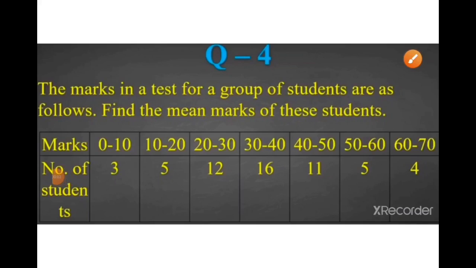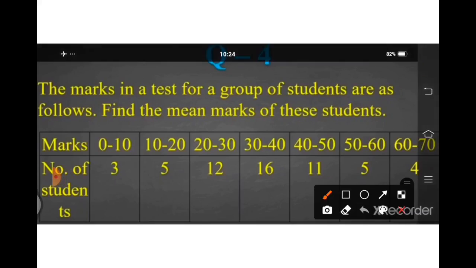Sum number 4. The marks in a test for a group of students are as follows. Find the mean marks of the students. We have to find out mean marks. Here they have given us marks 0 to 10, number of students 3. 10 to 20 marks, 5 students. 20 to 30 marks, 12 students. 30 to 40, 16 students. 40 to 50, 11 students. 50 to 60, 5 students. And 60 to 70, 4 students. We have to find out the mean marks here.